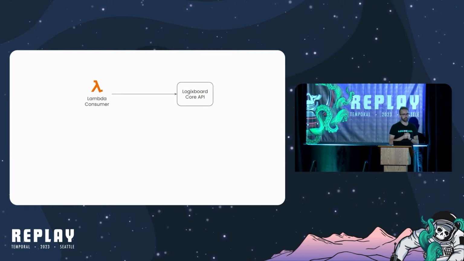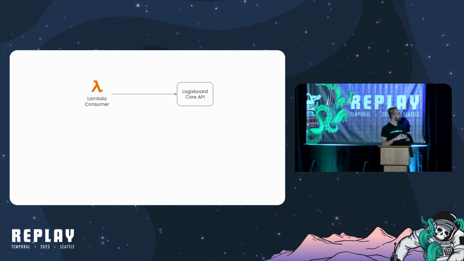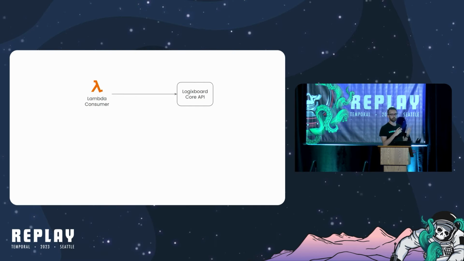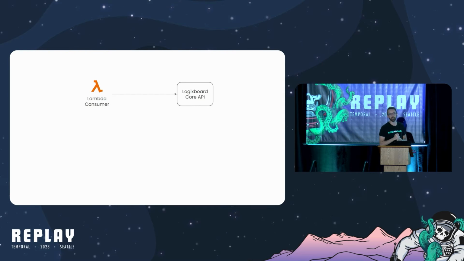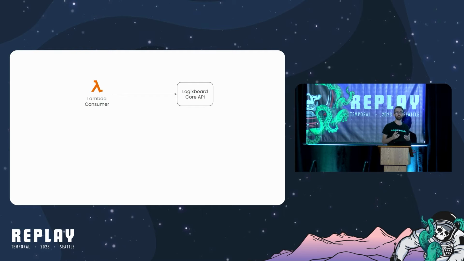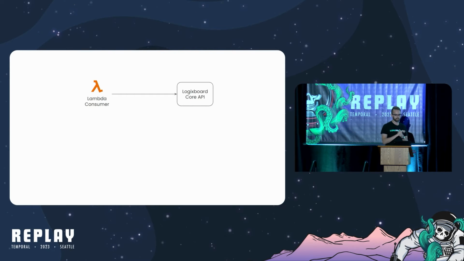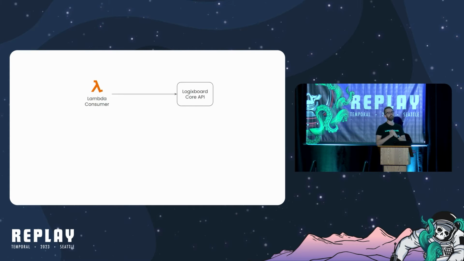Okay, the final thing I wanted to touch on here is another way in which the complexity grew. So we have this Lambda consumer. When it starts out, it's making exactly one write to the Logixboard core API. That's pretty simple, and we went in with the best of intentions. You know, the Azure Durable Functions guy earlier was talking about how functions as a service, Lambdas, should do exactly one thing.